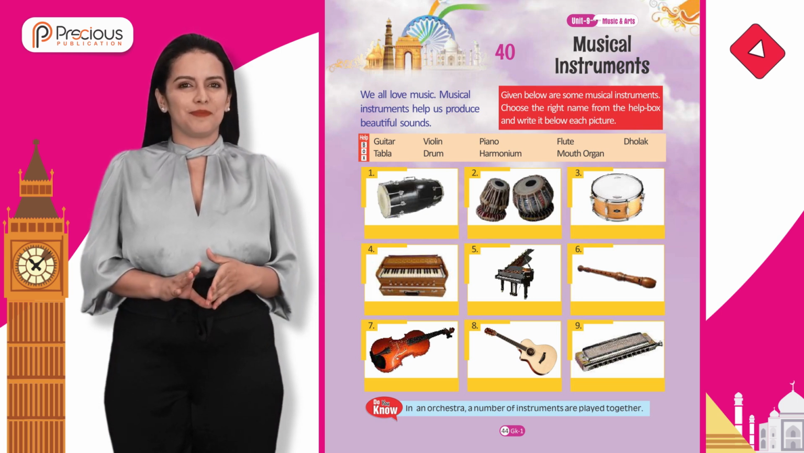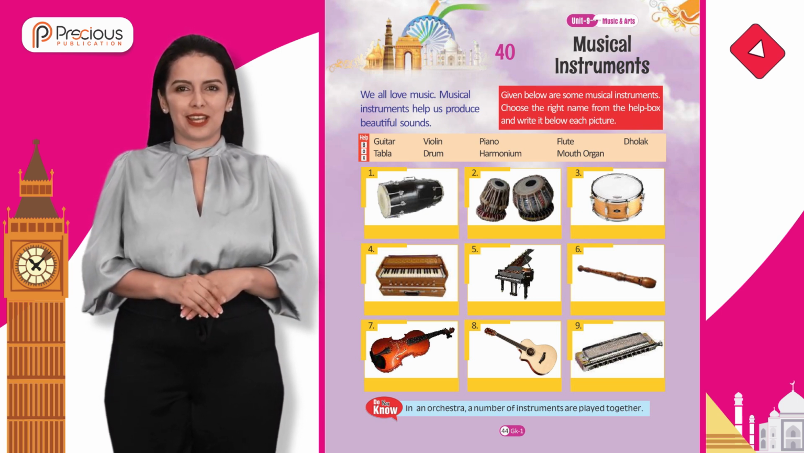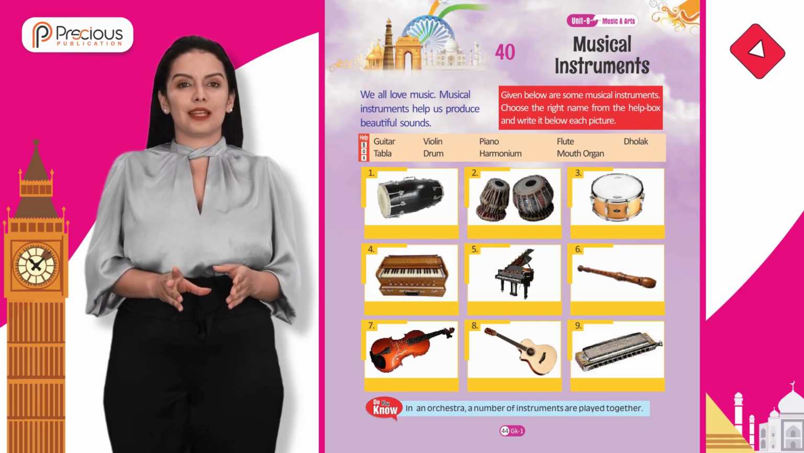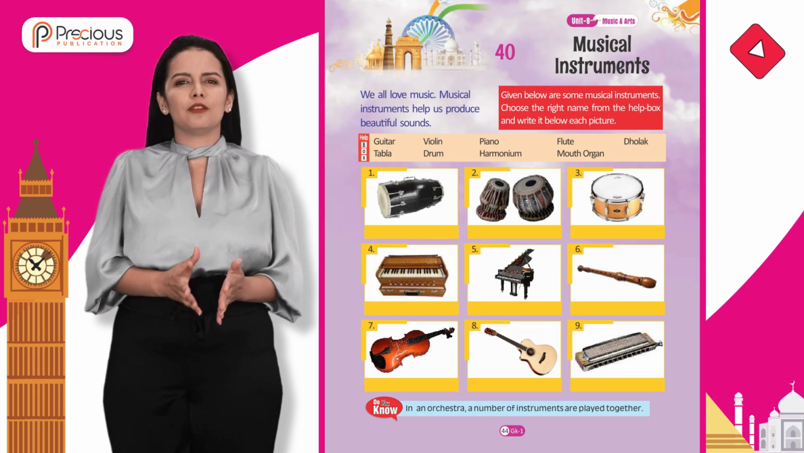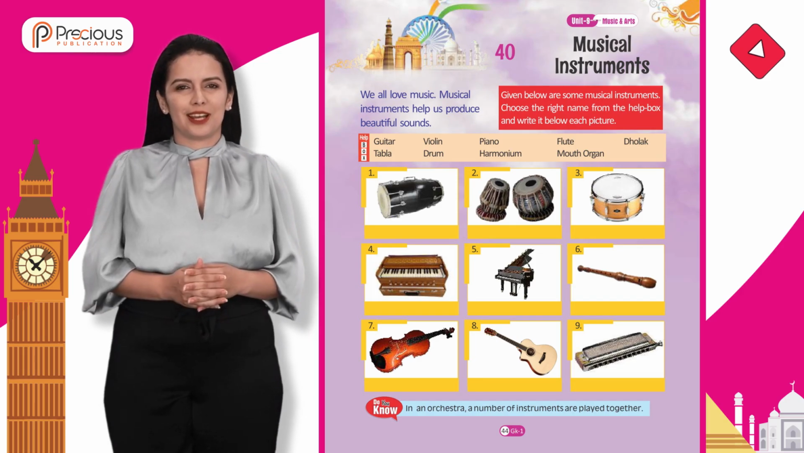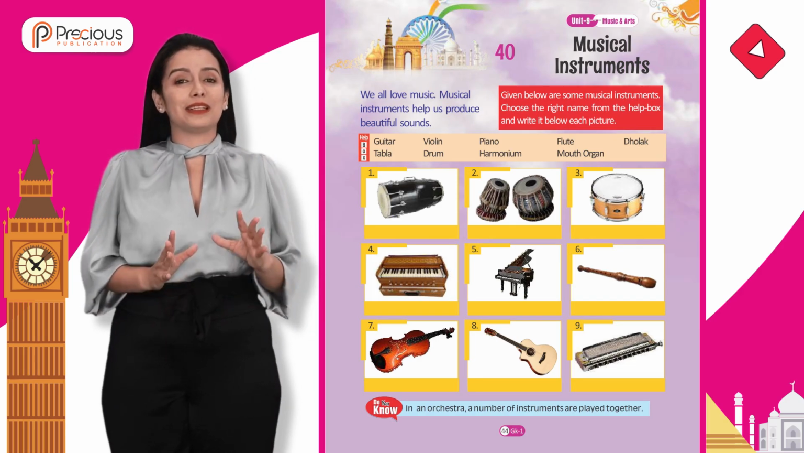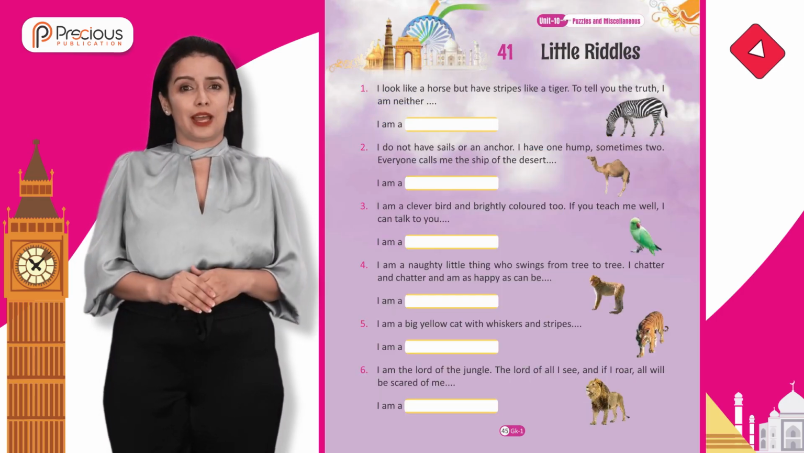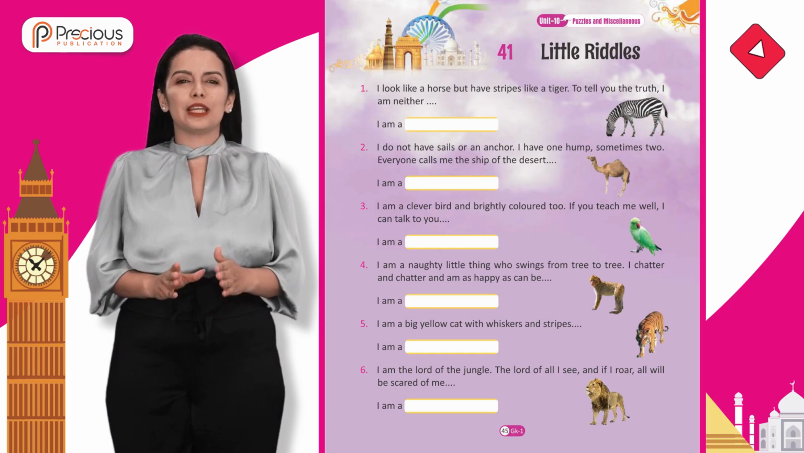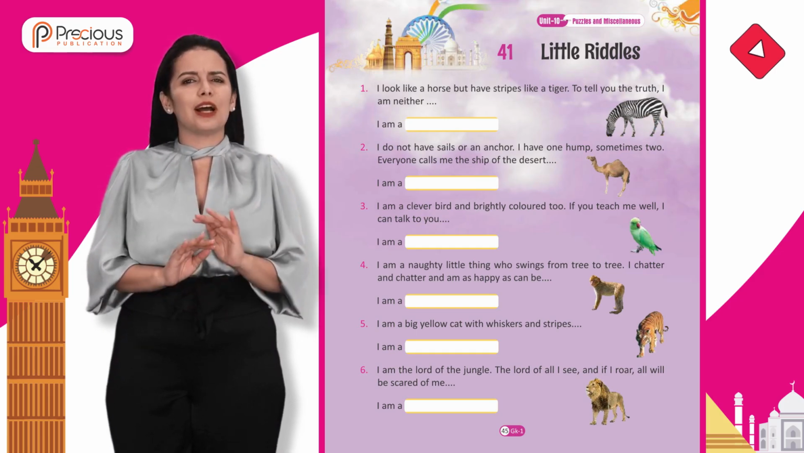Help box. Guitar, violin, piano, flute, dholak, tabla, drum, harmonium, mouth organ. Do you know? In an orchestra, a number of instruments are played together. Unit 10, Puzzles and Miscellaneous. Chapter 41, Little Riddles.